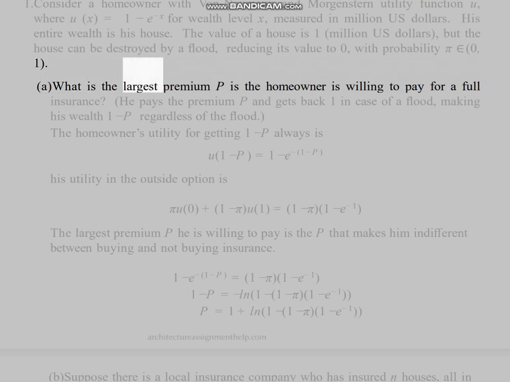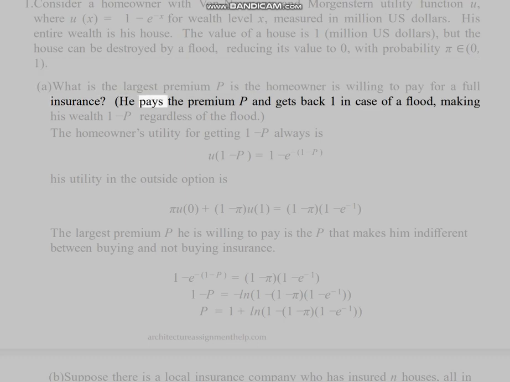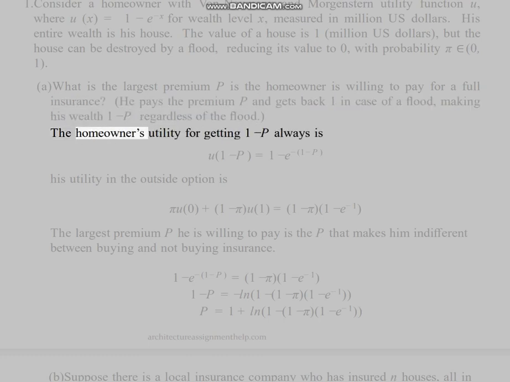A. What is the largest premium P the homeowner is willing to pay for full insurance? He pays the premium P and gets back 1 in case of a flood, making his wealth 1 minus P regardless of the flood. The homeowner's utility for getting 1 minus P always is U(1 minus P) equals 1 minus e^(-(1 minus P)). His utility in the outside option is pi U(0) plus (1 minus pi) U(1) equals 1 minus (1 minus pi) e^(-1).